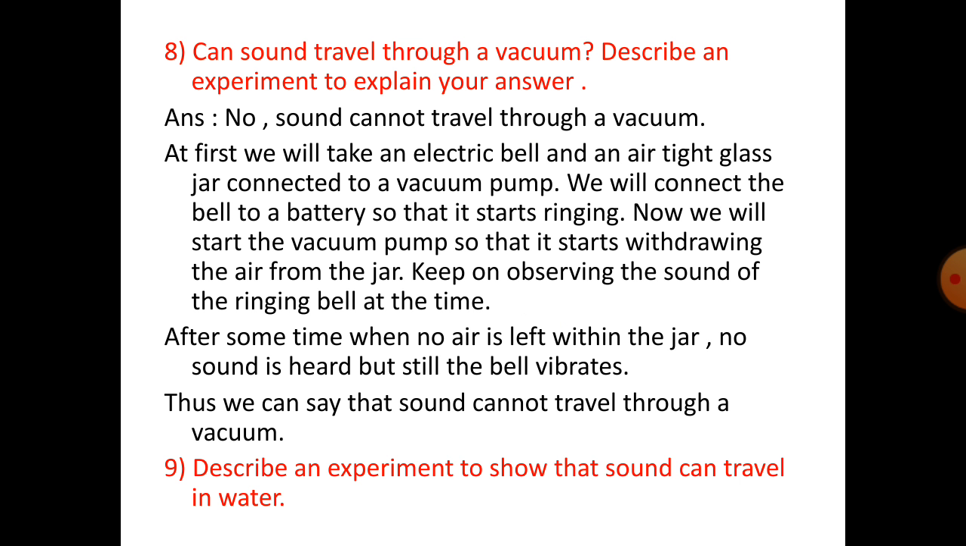At first, we will take an electric bell and an air-tight glass jar connected to a vacuum pump. We will connect the bell to a battery so that it starts ringing. Now we will start the vacuum pump so that it starts withdrawing the air from the jar. Keep on observing the sound of the ringing bell at the time. After some time, when no air is left within the jar, no sound is heard, but still the bell vibrates. Thus, we can say that sound cannot travel through a vacuum.